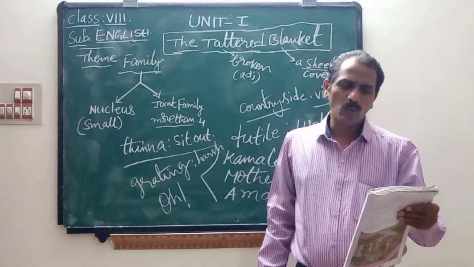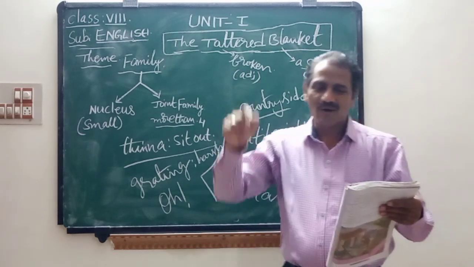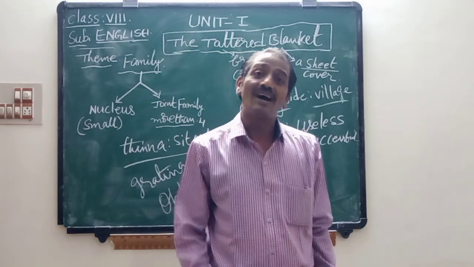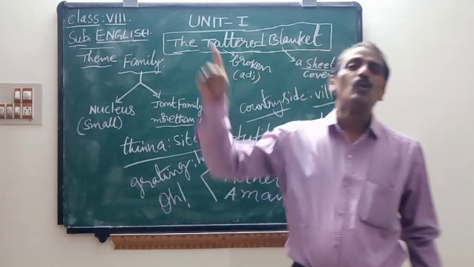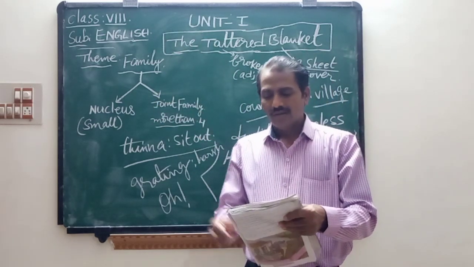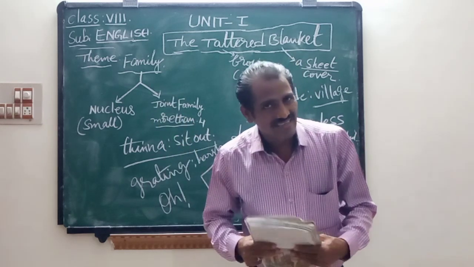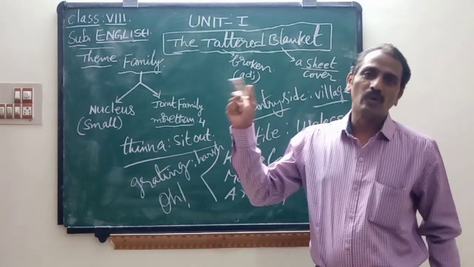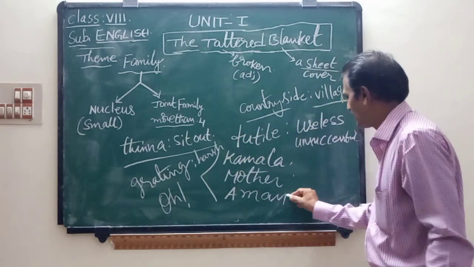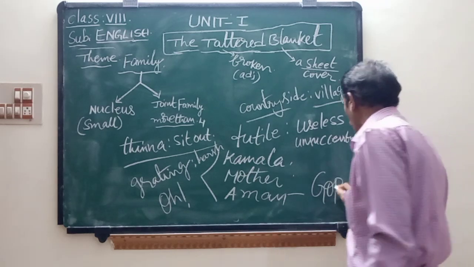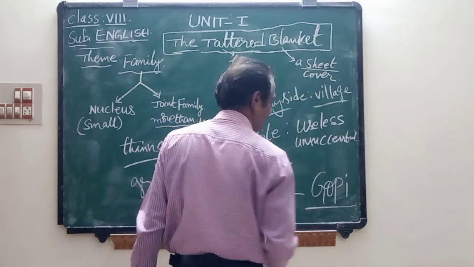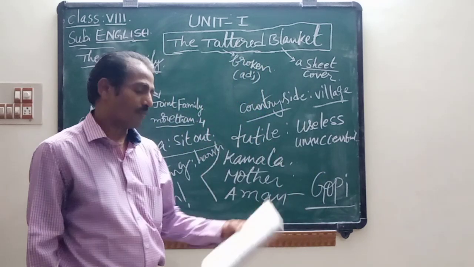Kamala, who is it? her mother asked loudly from the veranda. Again, Kamala's mother asked, Kamala, who is it? Gopi, the man said. Who got down from the car? He is Gopi. Here the man is Gopi, and Kamala is the sister of Gopi.